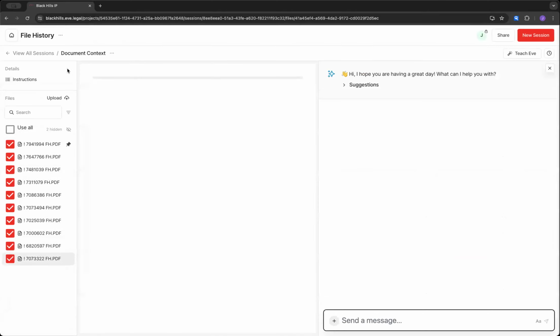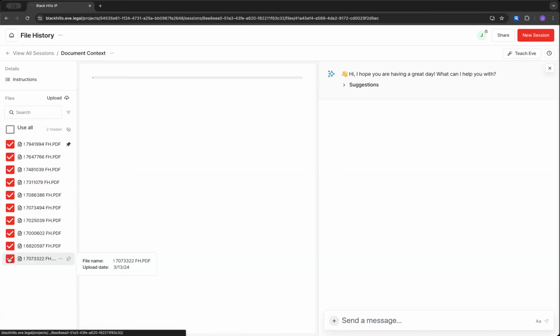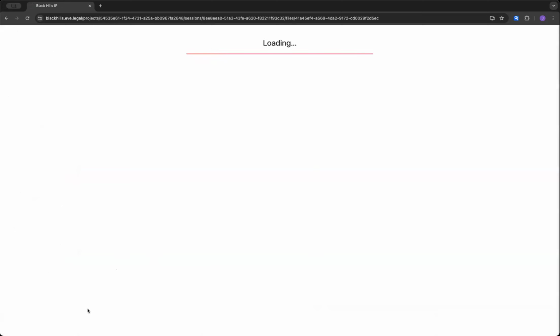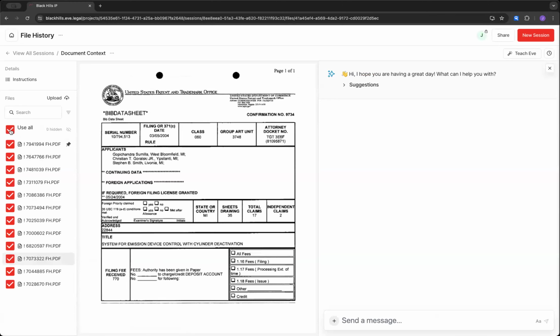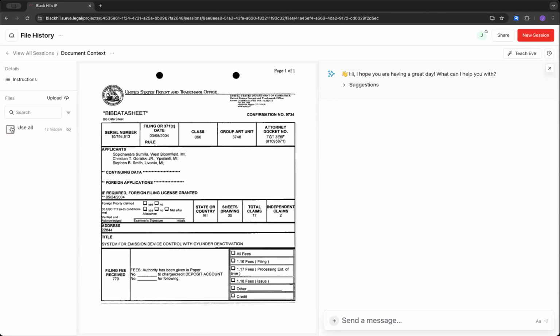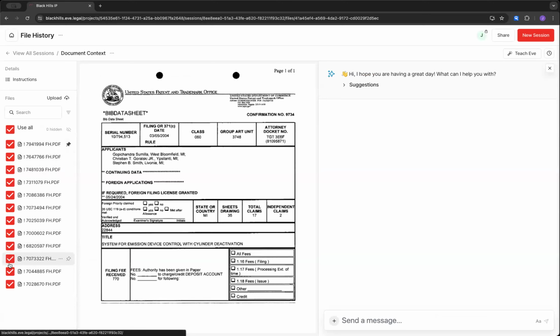Oops, I'm sorry. I'm using an Apple Magic Mouse, and sometimes if you move your finger a little sideways, it'll change the page that you're viewing. Let me just refresh this real quick. There we go. Okay.